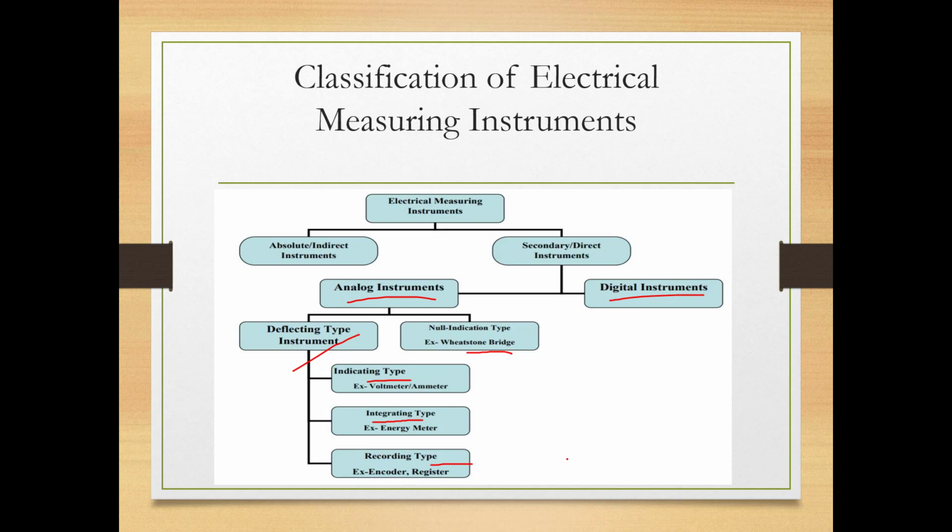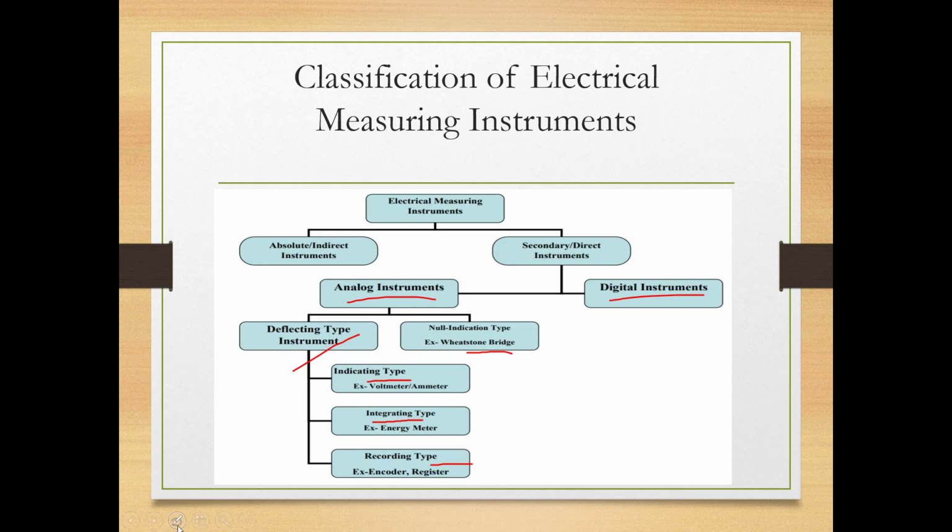Like a calculator. Nowadays, in many calculators, it keeps a memory of the last calculation. You will find it very easily. The calculator keeps a record of the last calculation it has done. So this kind of instrument is called a recording type instrument. Clear? So this is a broad idea of the classification of measuring instruments.